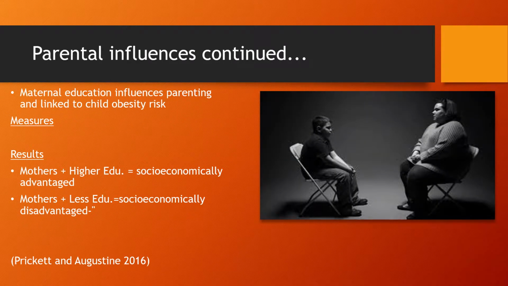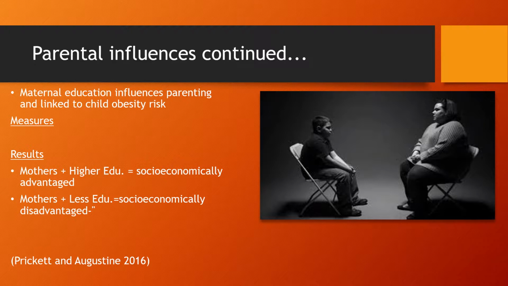Maternal education can also be linked to child obesity risk. A sample conducted by Prickett and Augustine in 2016 was the Early Childhood Longitudinal Study. It's a nationally representative sample of children born in the United States in 2001, with data collected from ages 9 months to 4 and 5, and the sample began with the full sample of mothers participating. So 5,000 mothers were sampled.